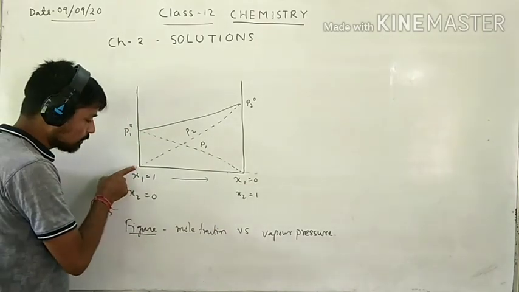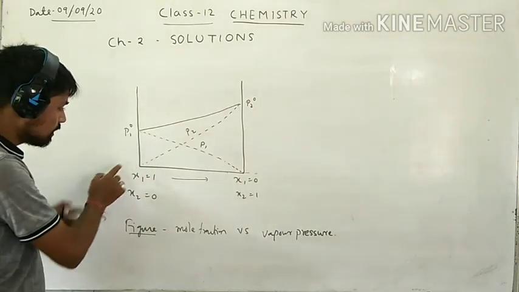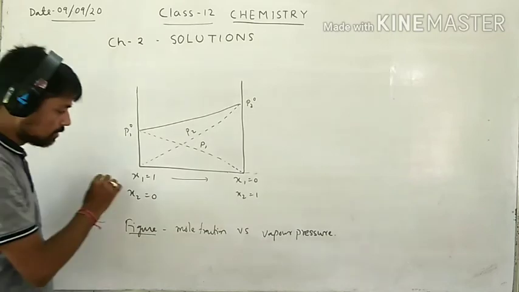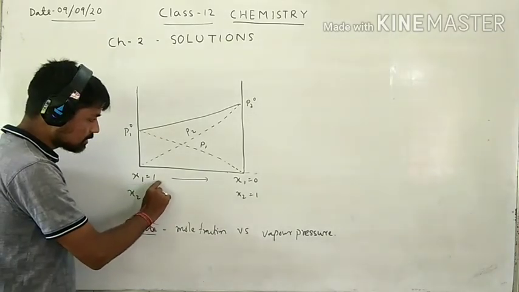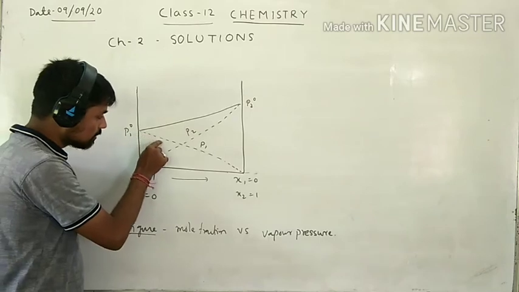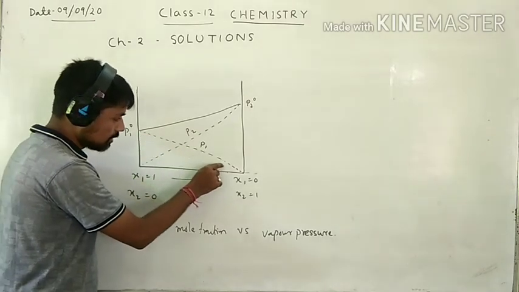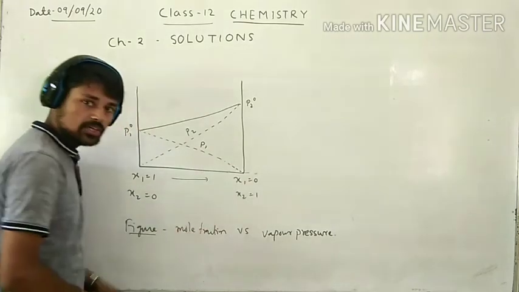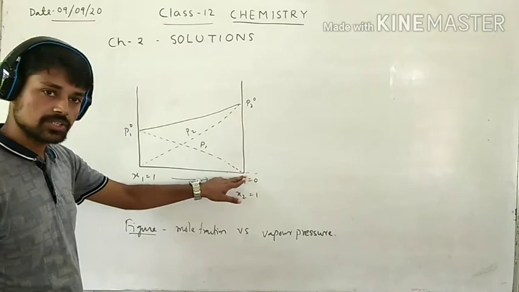So here the vapor pressure of liquid 1 is very high, and gradually, since the mole fraction decreases, the value of P1 also decreases, and when x1 is 0, P1 is also 0.